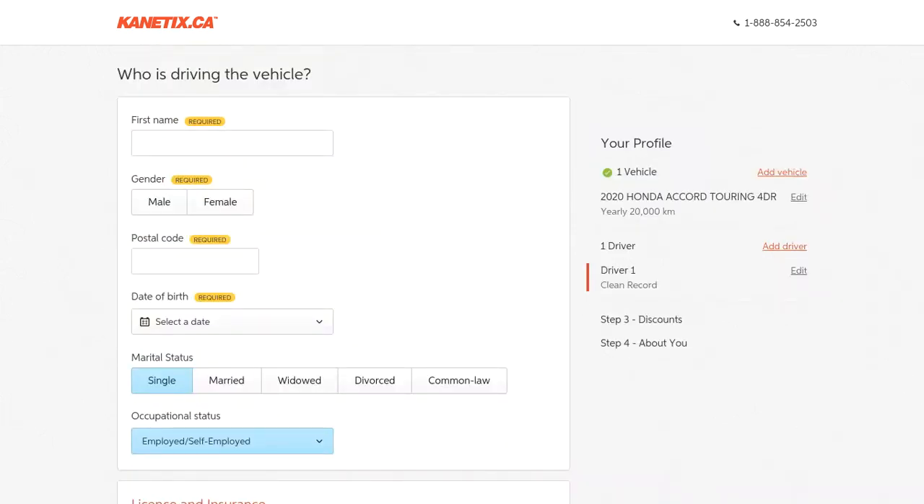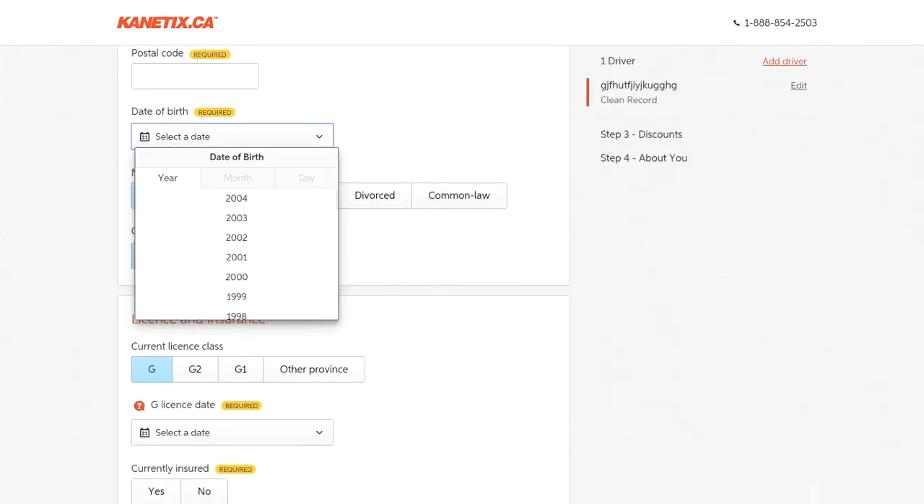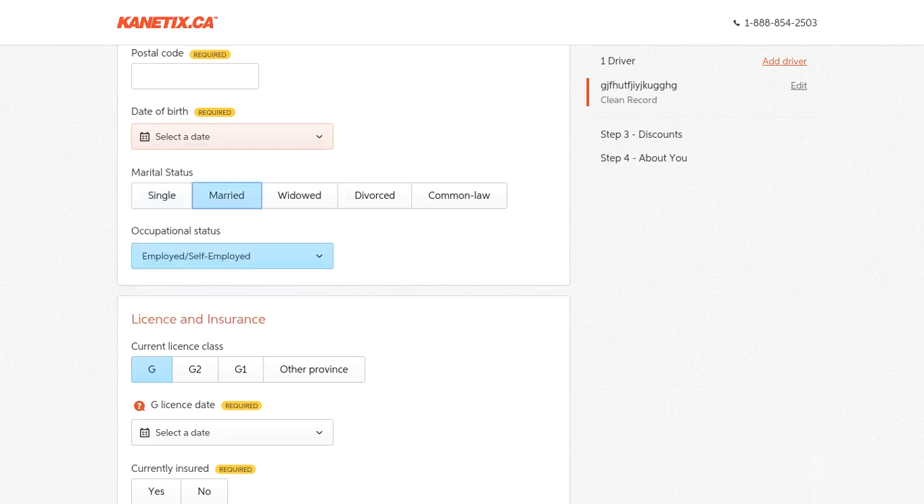And then it's going to start asking you about yourself. So you're going to put your name in here. I'm just going to put some random letters in here. You're going to say male or female. You're going to say what your postal code is. So put all that in there. Select a birthday. And like I said, you can use a real one if you want, or you can just make it up. And then choose which one of these applies.